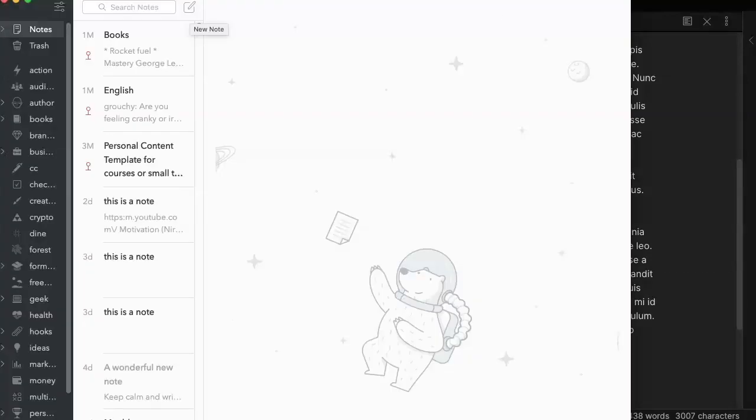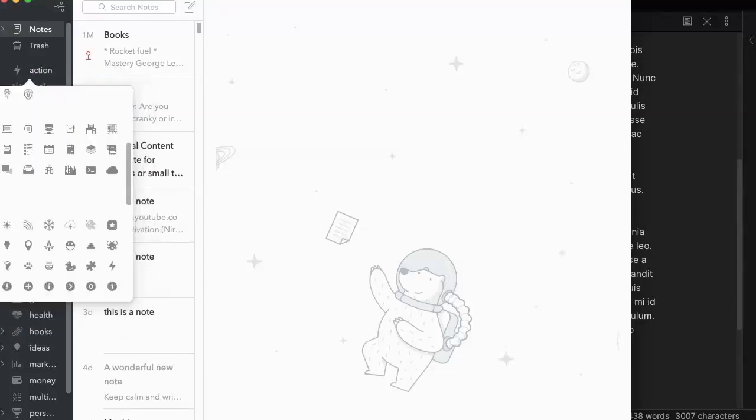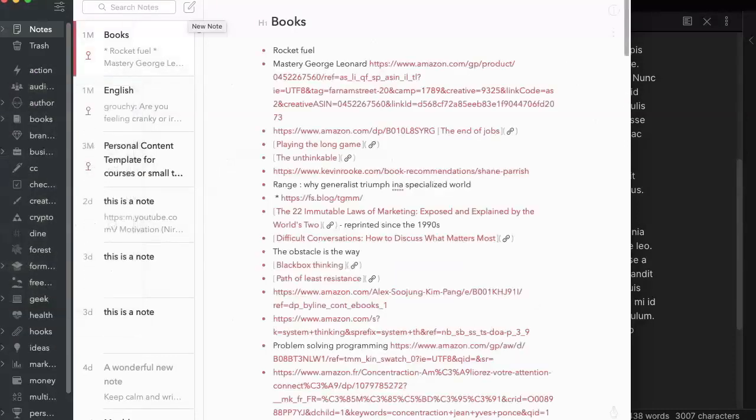But when it comes to Bear, as you can see here, I have all my different tags sorted out with a nice and convenient icon that I can simply choose by clicking on the tag and then changing the icon here. So let me show you exactly how this works.